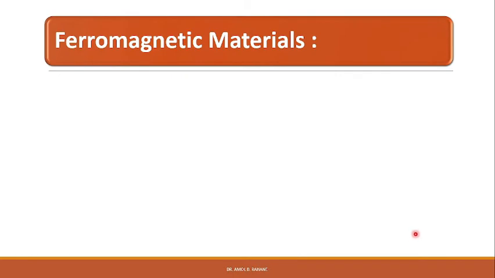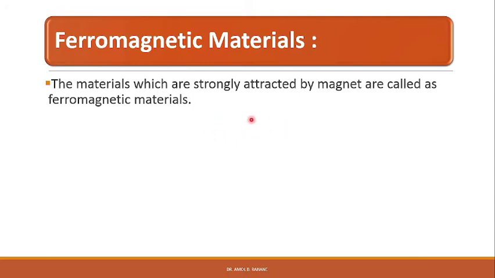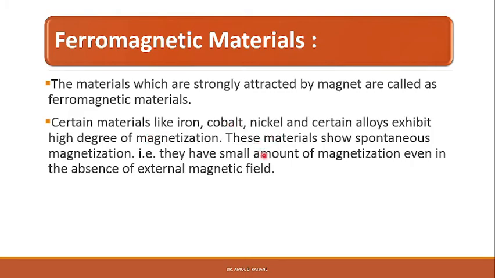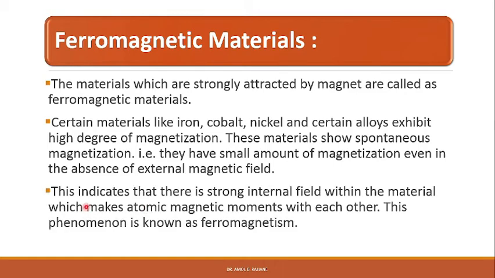Let us move to another type of materials, that is ferromagnetic materials. The materials which are strongly attracted by a magnet are called ferromagnetic materials. Certain materials like iron, cobalt, nickel and certain alloys exhibit a high degree of magnetization. These materials show spontaneous magnetization, that is, they have a small amount of magnetization even in the absence of an external magnetic field. This indicates that there is a strong internal field within the material which makes atomic magnetic moments interact with each other. This phenomenon is known as ferromagnetism.